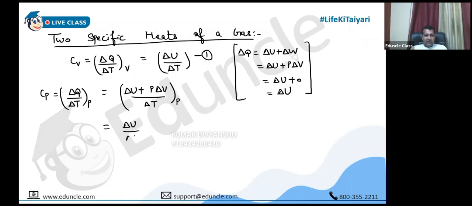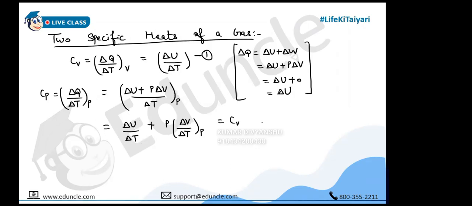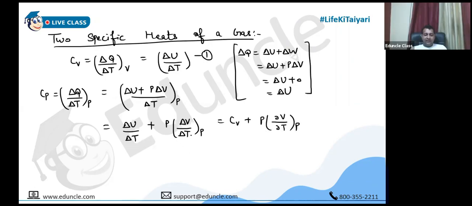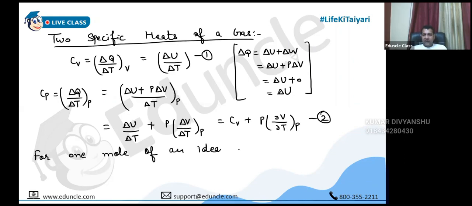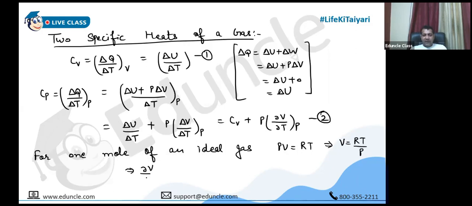So this expression can be split up into two expressions like this. And del U by del T is what? Cv. So can I write it as Cp equal to Cv plus P into del V by del T, number 2. Now for 1 mole of an ideal gas, we know that PV is equal to RT. I'm dropping the factor of n because I'm considering 1 mole only. So this gives V equal to RT by P, which means del V by del T will be R by P, number 3. So now can I substitute this value over here?